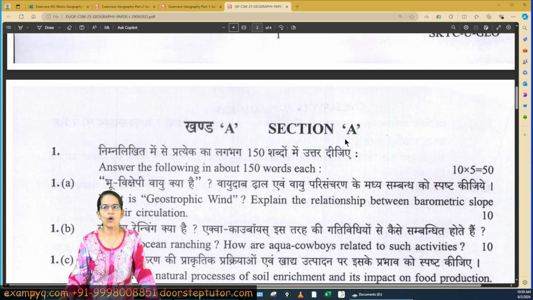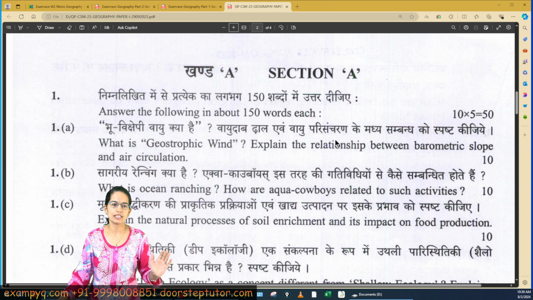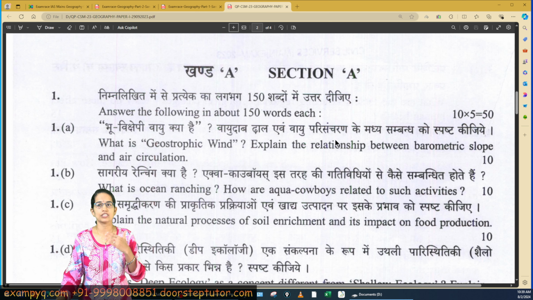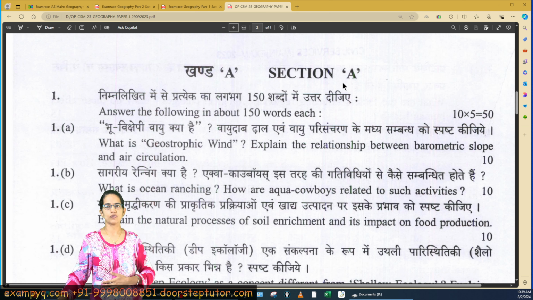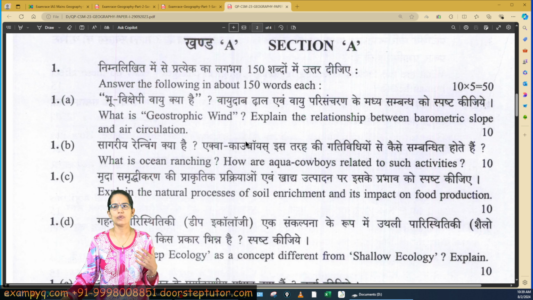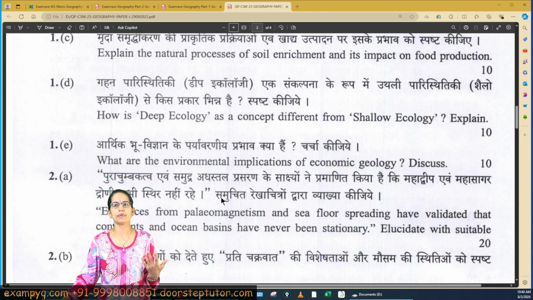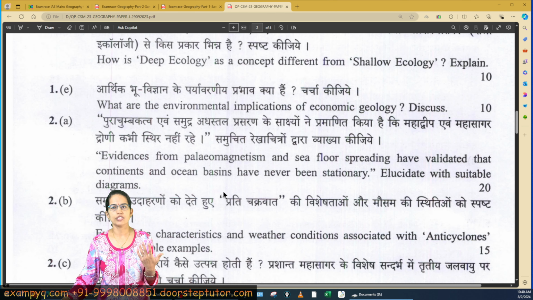So if we go on to section A and section B, section A pertains to physical geography and section B pertains to human geography, as we know. So the questions related to, let's say, geostrophic winds, deep ecology, economic geology, paleomagnetism, how you have to address and answer those, we will go on to that.